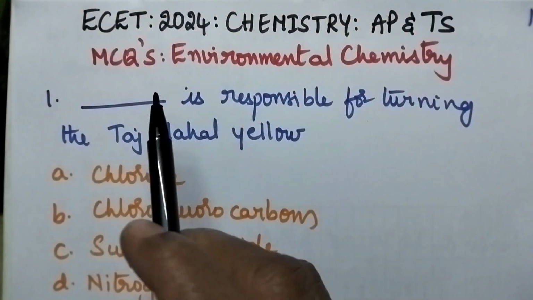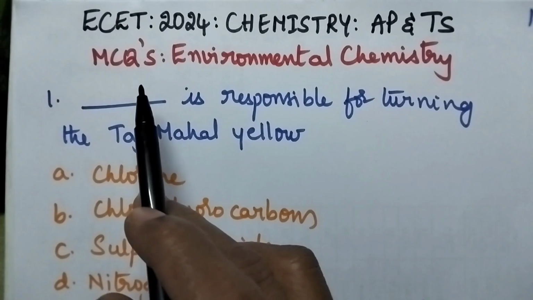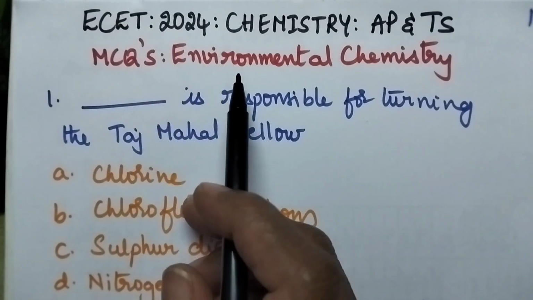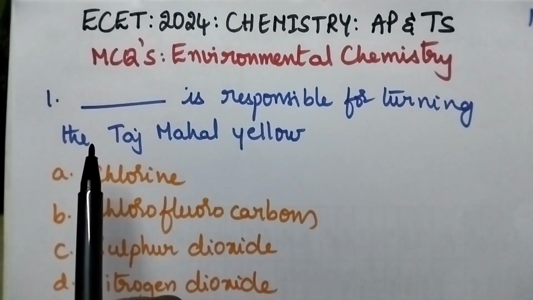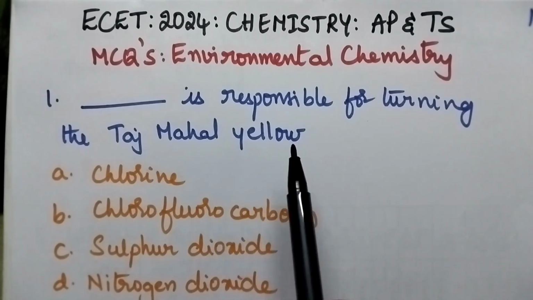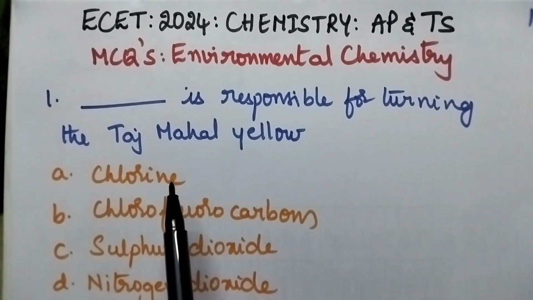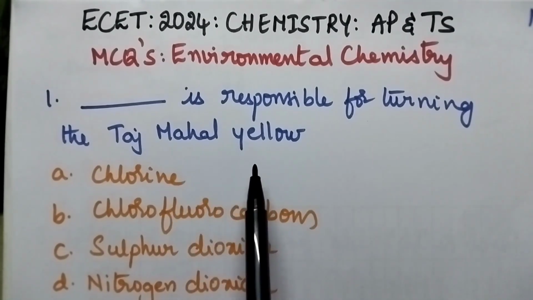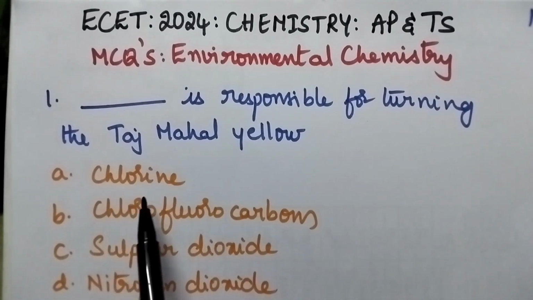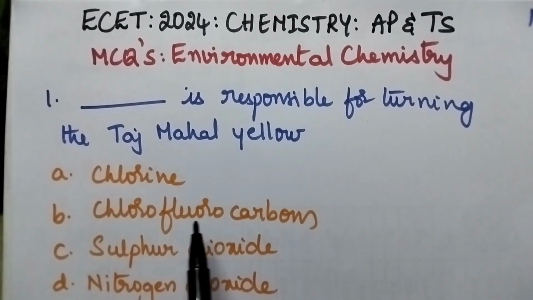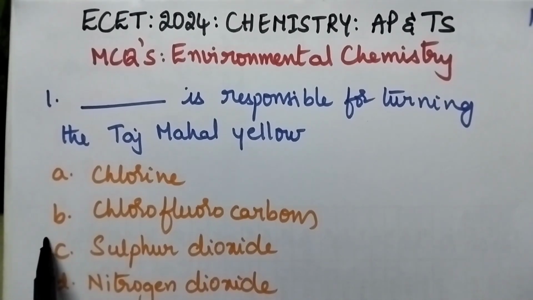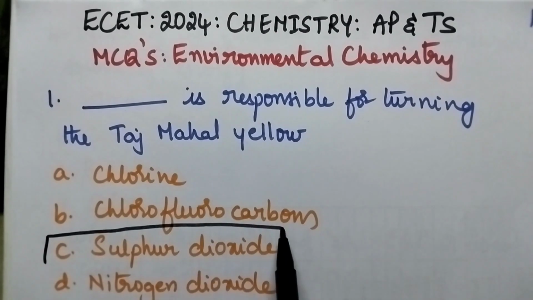In this video I am going to discuss in brief about the multiple choice questions based on environmental chemistry. First question: Dash is responsible for turning the Taj Mahal yellow? Options: Option A chlorine, B chlorofluorocarbons, C sulfur dioxide, and D nitrogen dioxide. The right option is option D sulfur dioxide.